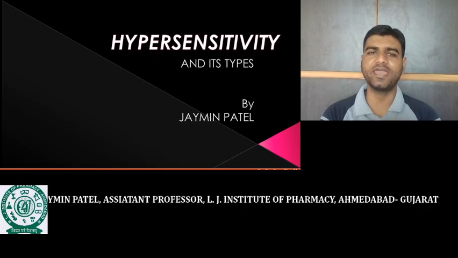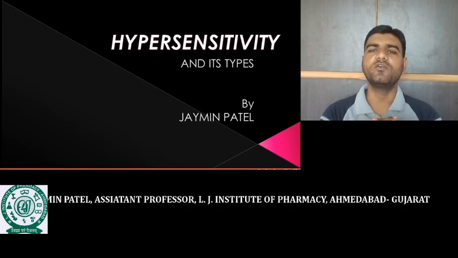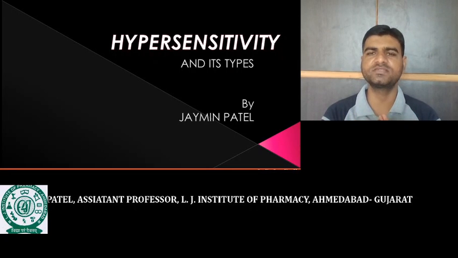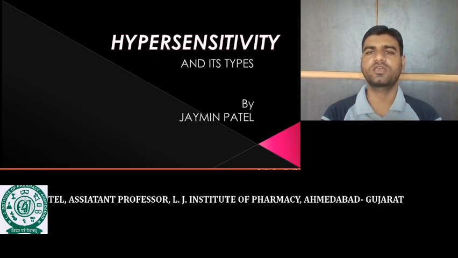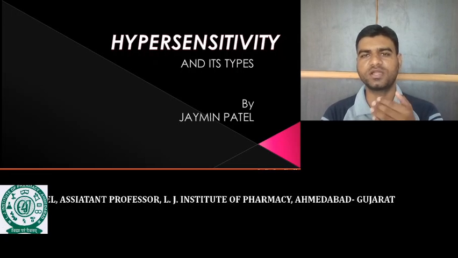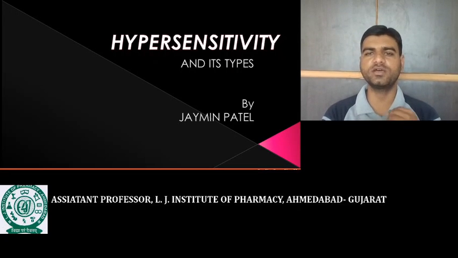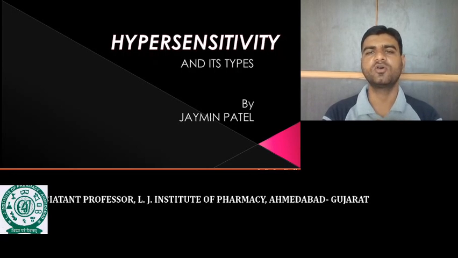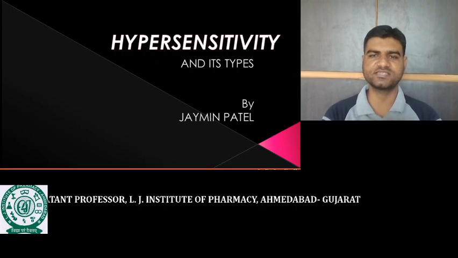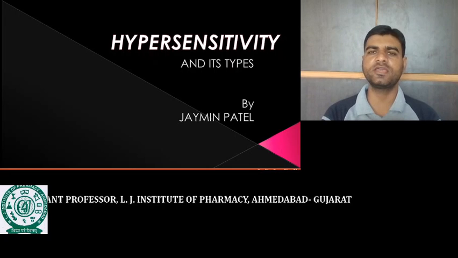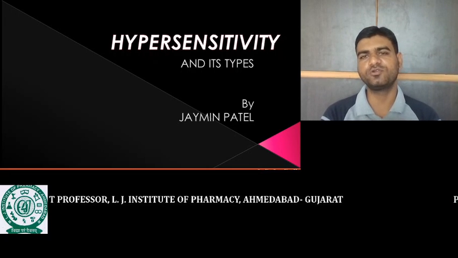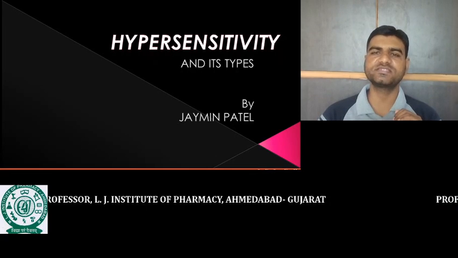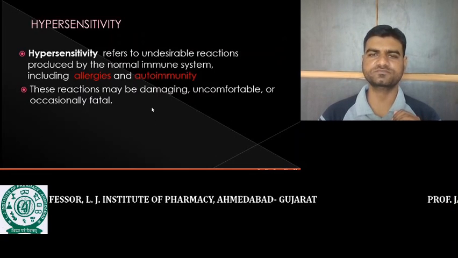As the name indicates, hyper means our immune system responds in a hyper way, means when the immune system is out of control, or is over responding to any allergens or any antigens, then it may produce hypersensitivity, and that hypersensitivity may be harmful to the body. So we will discuss hypersensitivity in today's session.